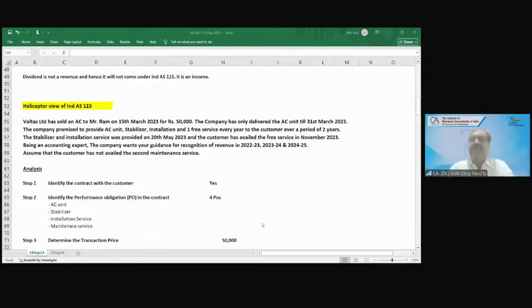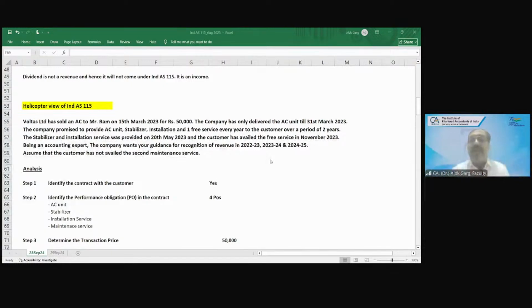Step number 3: determine the transaction price. What is the transaction price in this contract? 50,000 rupees. Transaction price is the price of a transaction. At what price is this transaction happening? 50,000 rupees. That is known as the transaction price: the price at which the entity is doing a transaction. So 50,000 is the transaction price.